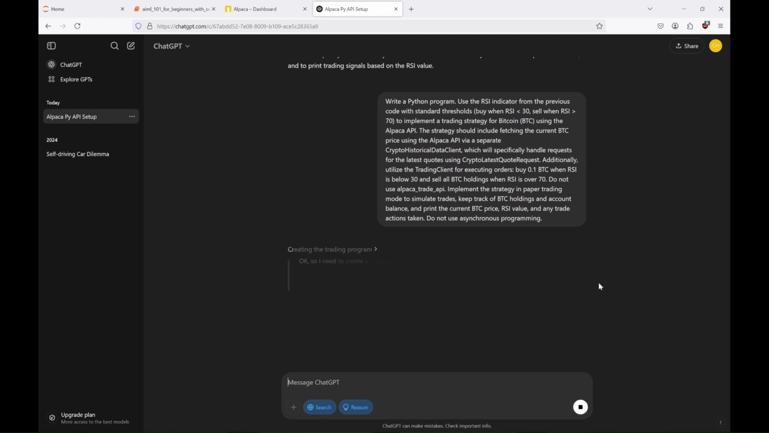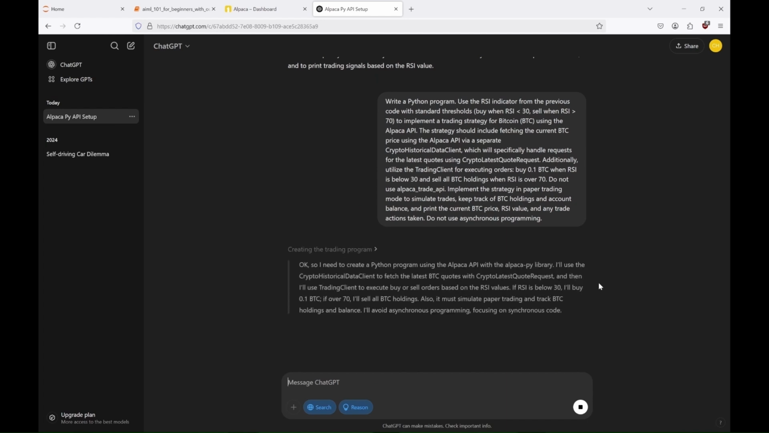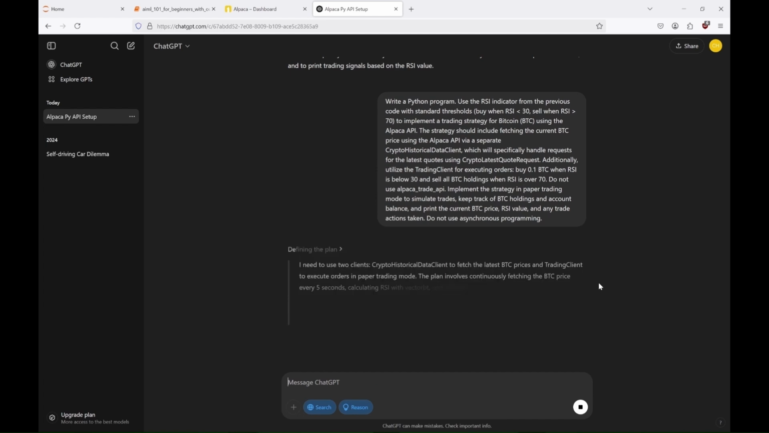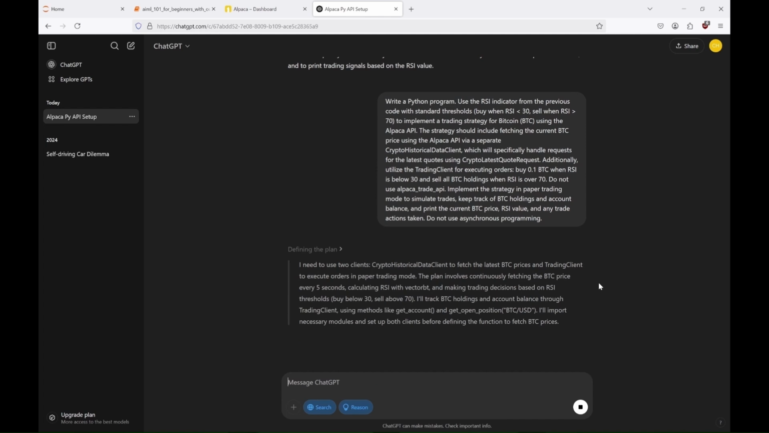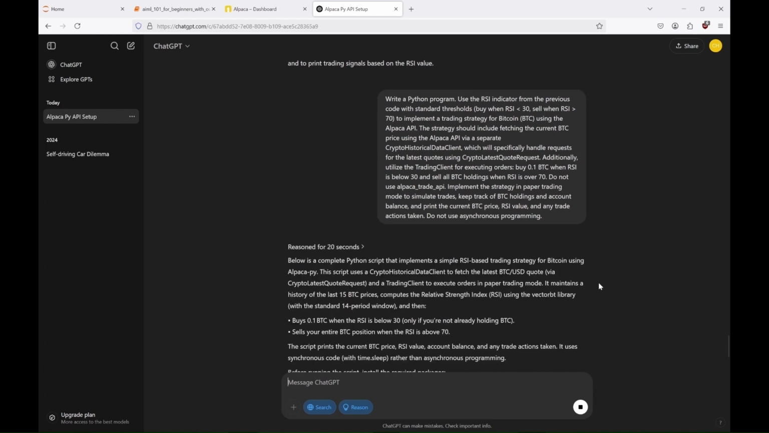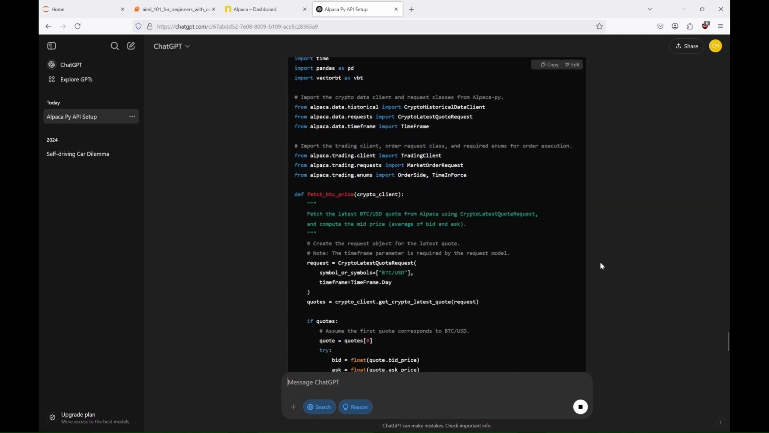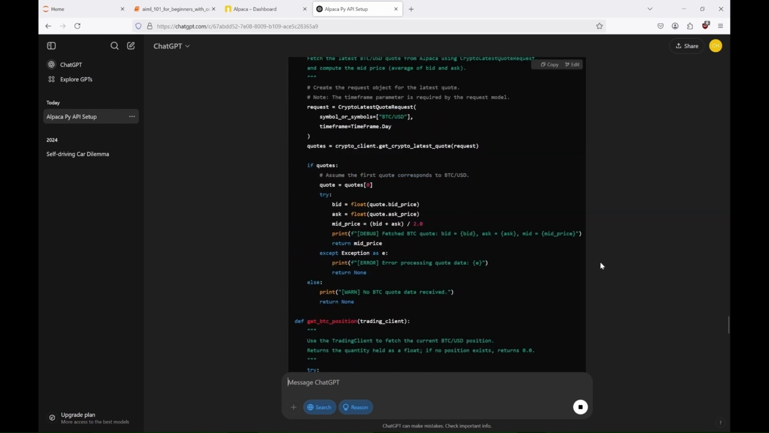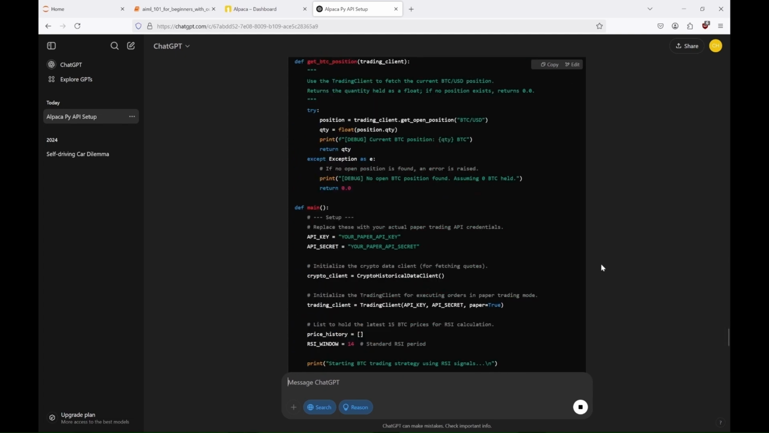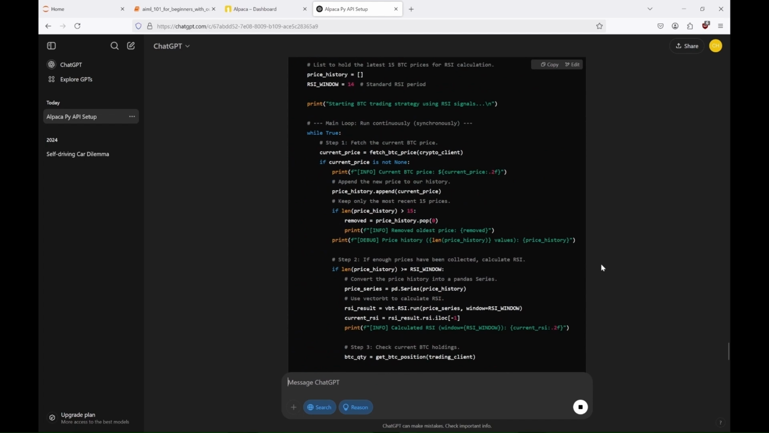The strategy should include fetching the current Bitcoin price using the Alpaca API via a separate crypto historical data client, which will specifically handle requests for the latest quotes using crypto latest quote request. Additionally, we want to utilize the trading client for executing orders, buying and selling Bitcoins. We don't want to use Alpaca Trade API. And we want it to implement the strategy in the paper trading mode to simulate trades, keep track of Bitcoin holdings and account balance, and print the current Bitcoin price, RSI value, and any trade actions taken. We also don't want to use asynchronous programming.